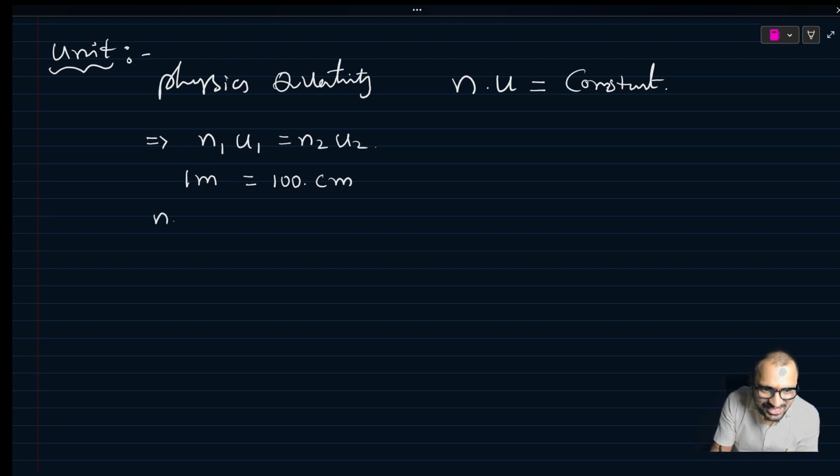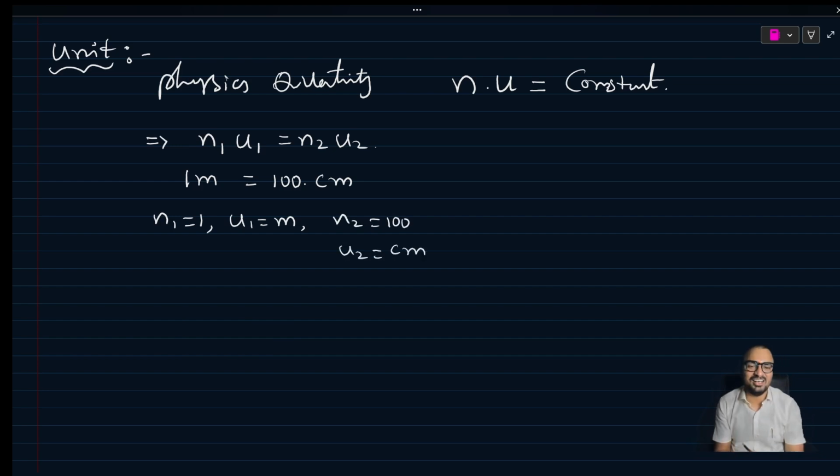Here n1 is equal to 1, u1 is equal to meter, n2 is equal to 100, u2 is equal to centimeter. Did you get it? Yes, of course. n is the numerical value, u is the unit. The product of numerical value and unit remains constant. That's why we write n1 u1 is equal to n2 u2. 1 meter is equal to 100 centimeter.